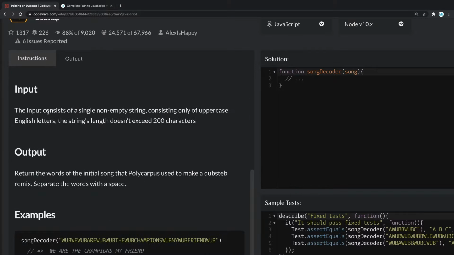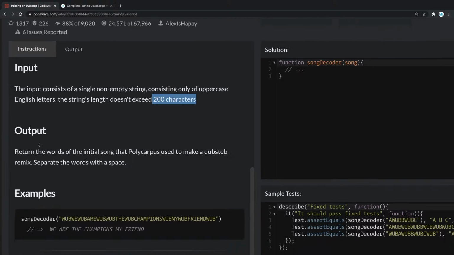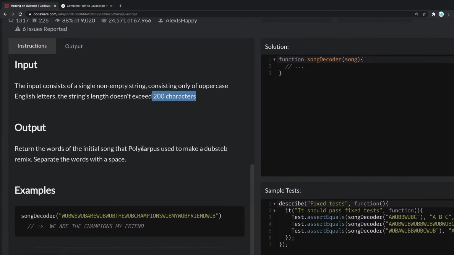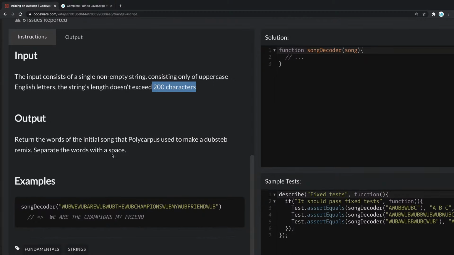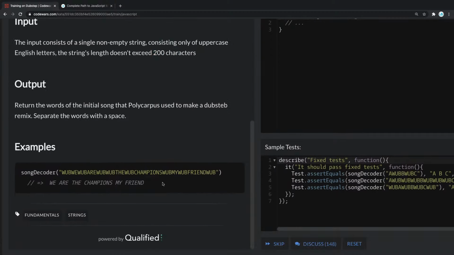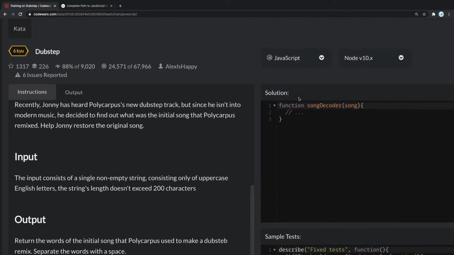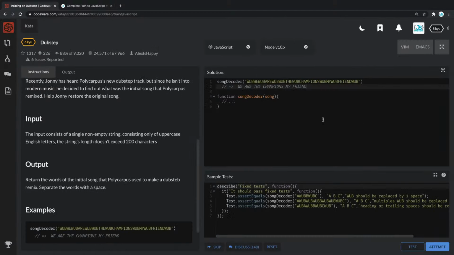So now let's see. The input consists of a single non-empty string consisting only of uppercase English letters. The string's length doesn't exceed 200 characters. And the output: return the words of the initial song that Polycarpus used to make a dubstep remix. Separate the words with a space. Okay, so we have this. I'm gonna take it and we're gonna put it as a comment right here. Let's do that right now. For these, we could even move to our Visual Studio Code, but for now, I think it's gonna be fine. So, song decoder.